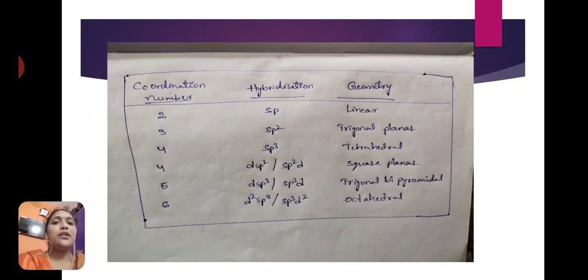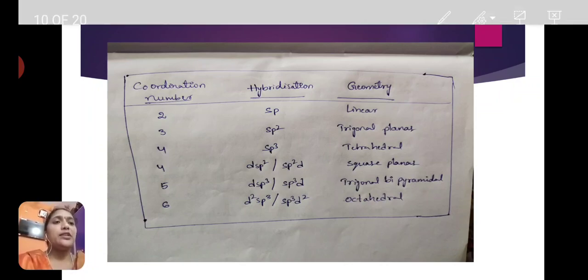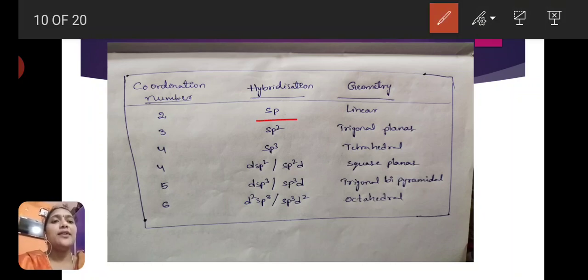For example, if the metal coordination number is 2, one s orbital and one p orbital undergo hybridization and form two hybrid sp orbitals. Here coordination number is 2, hybridization is sp, and the geometry of the complex is linear.